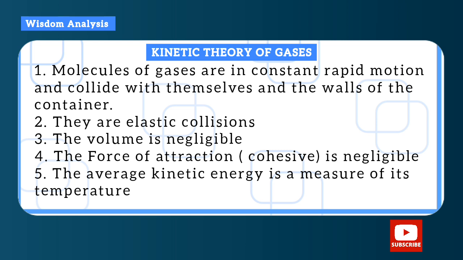So this is the kinetic theory of gases. Number 1, molecules of gases are in constant rapid motion and collide with themselves and the walls of the container. Number 2, these collisions are elastic. Number 3, the volume of gases is negligible, that is, they take just any volume of their container. Number 4, the forces of attraction, that is cohesive forces, are negligible. Cohesive means forces between themselves. Forces between gas molecules are negligible. And number 5, the average kinetic energy of the gases is a measure of its temperature. That is, a higher temperature will give higher movement of the gas molecules.